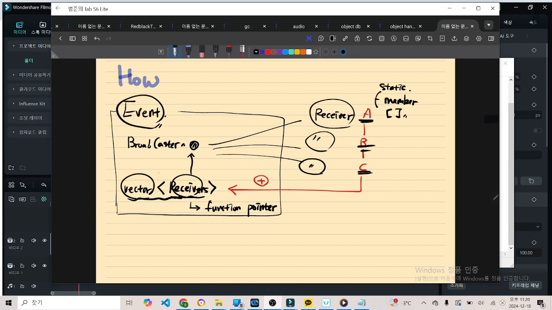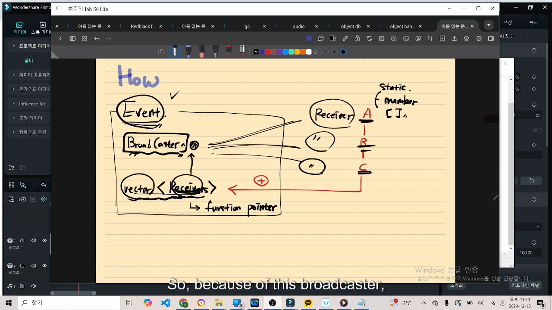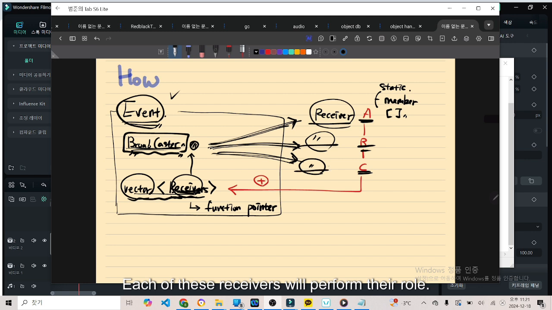Now the event has it, and inside it is an object called broadcaster. What is the role of this object called the broadcaster? If I have an event, I will fire it. So this is the principle that the broadcaster is going to go around and execute on this receiver list. Because of this broadcaster, it lets these receivers know that an event has occurred. Then, according to this, each of these receivers will perform their role. This was the concept and structure of the basic event system.